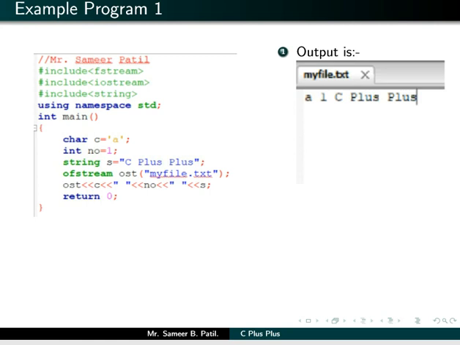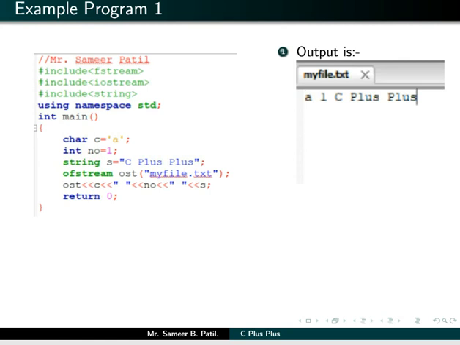Now using ost, we are passing the data. The first variable is character C, then we are passing one space, then we are passing the second variable number, which is of type integer, then we are again passing a space, and then at last we are passing the string variable, and the program is completed.